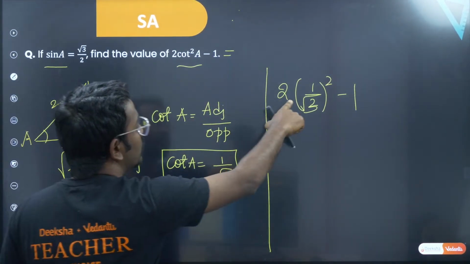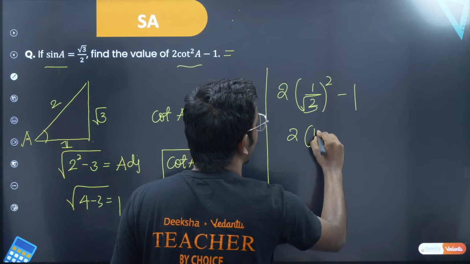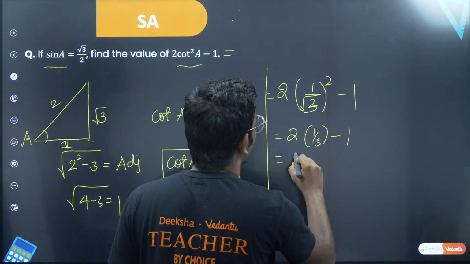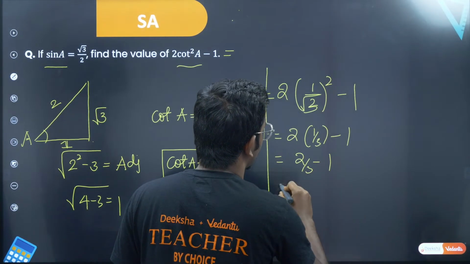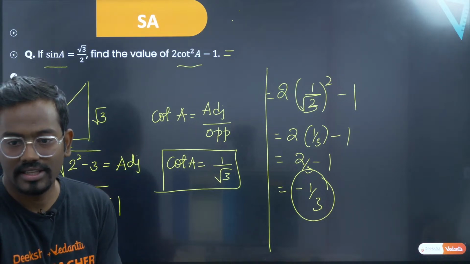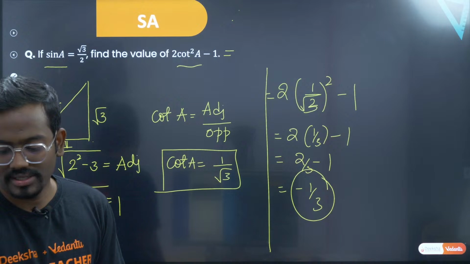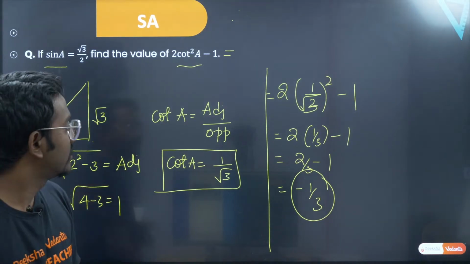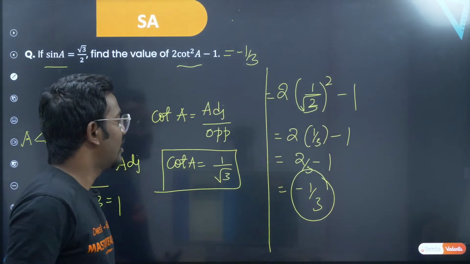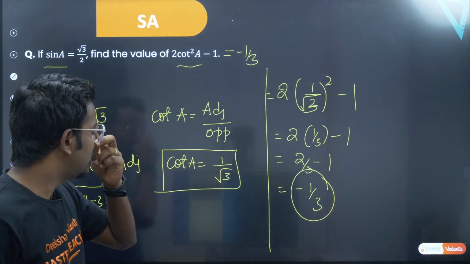So you have 1 by root 3 whole square, that becomes 2 times of 1 by 3 minus 1. So this is also equal to 2 by 3 minus 1. So this is nothing but 2 minus 3 is... yes. So the answer should be minus 1 by 3, not minus half. I think this thing was initially taken wrong.